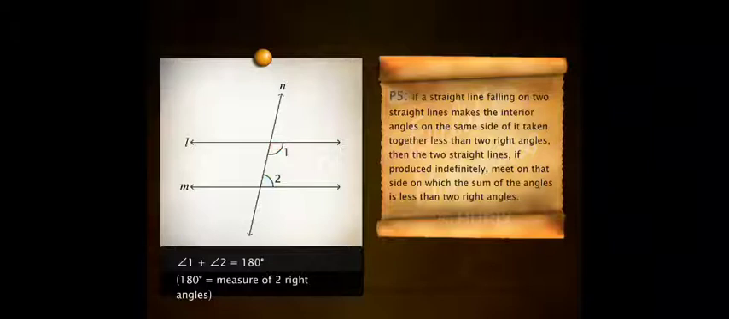Now, let's apply Euclid's fifth postulate to this situation. If the sum of the two interior angles 1 and 2 on the same side of line n is less than 180 degrees, then the two straight lines L and M meet on the same side as the angles 1 and 2. However, in this case, the sum of the interior angles 1 and 2 is 180 degrees. Thus, we can say that the two lines L and M do not meet on the side of angles 1 and 2.